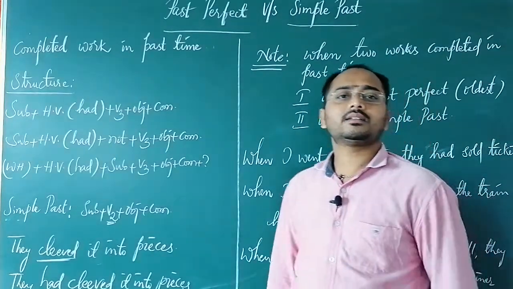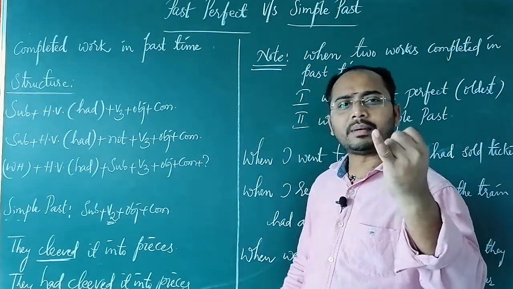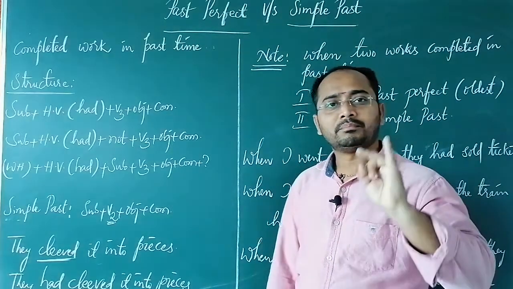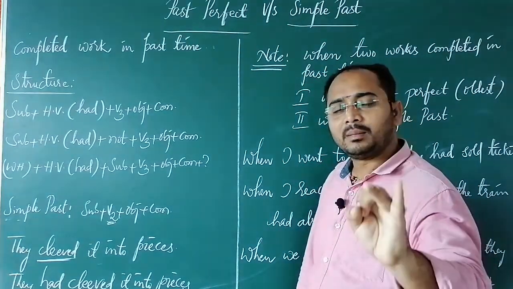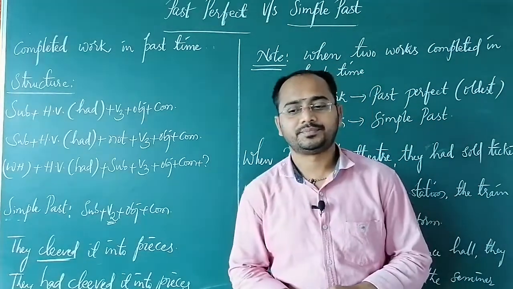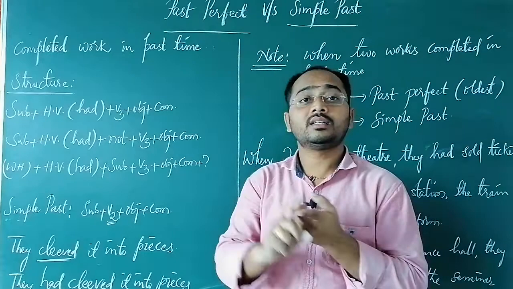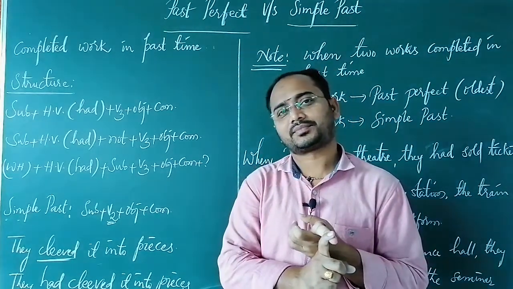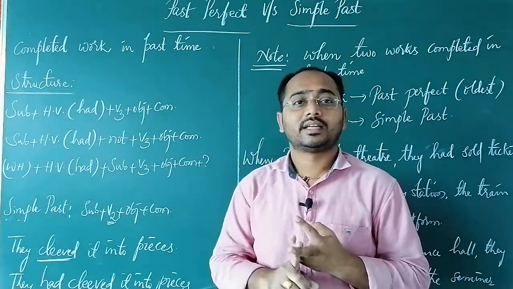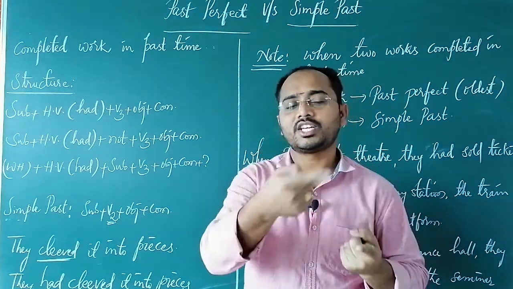Now the question starts. What is the difference between these two? Simple past indicates completed work in the past time. Past perfect indicates completed work in the past time. Then what is the difference here? First, here are two conditions. First condition: communication, general speaking. Second condition: written, academics, examination. So first we shall discuss the communication.